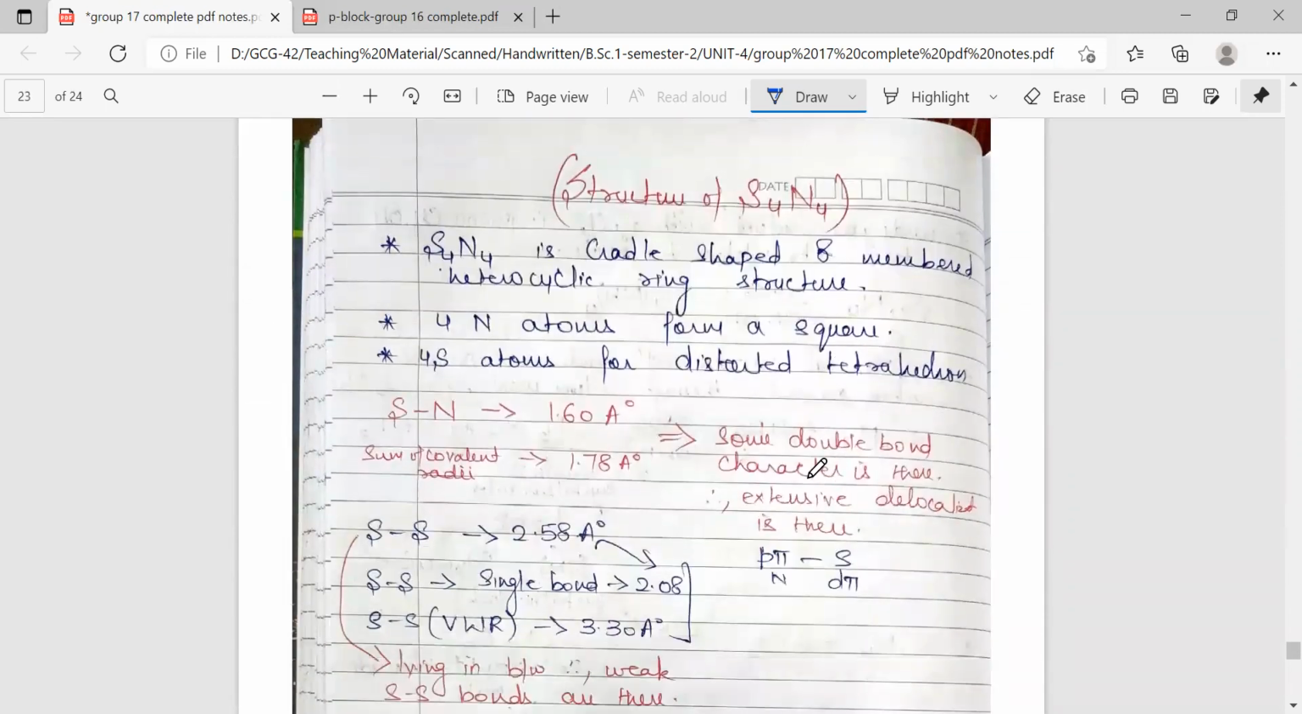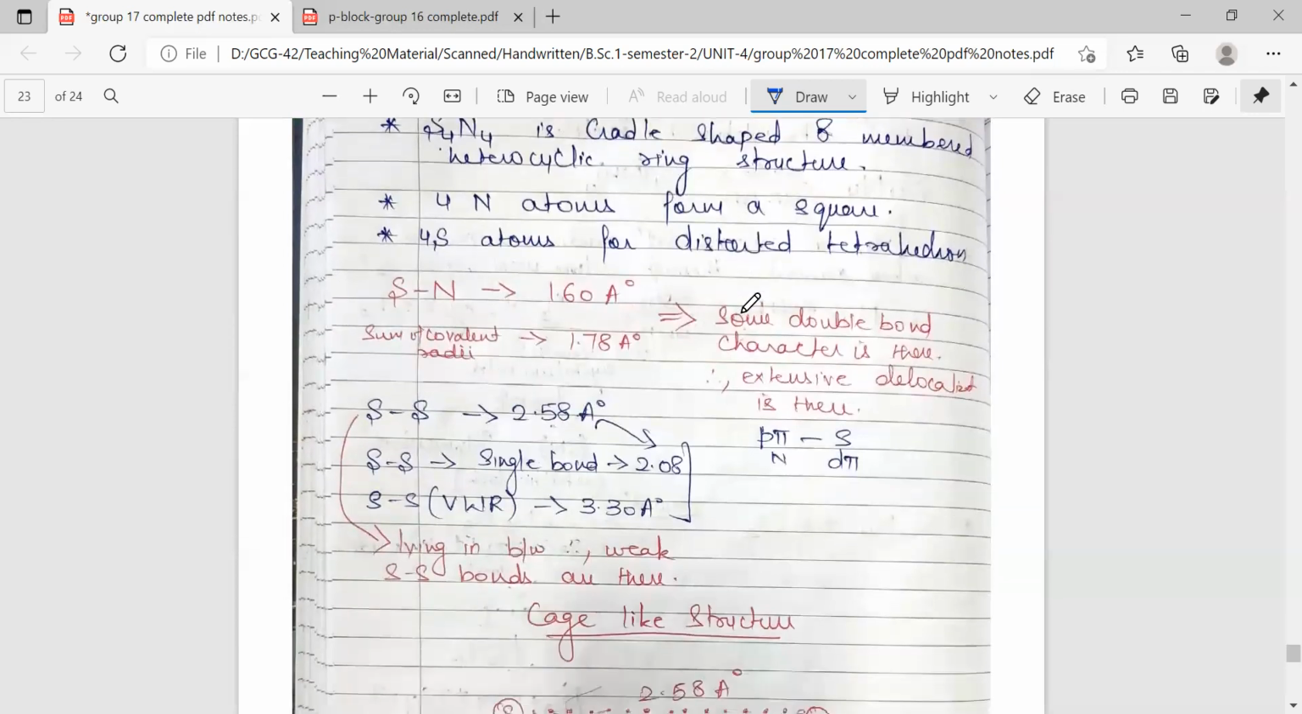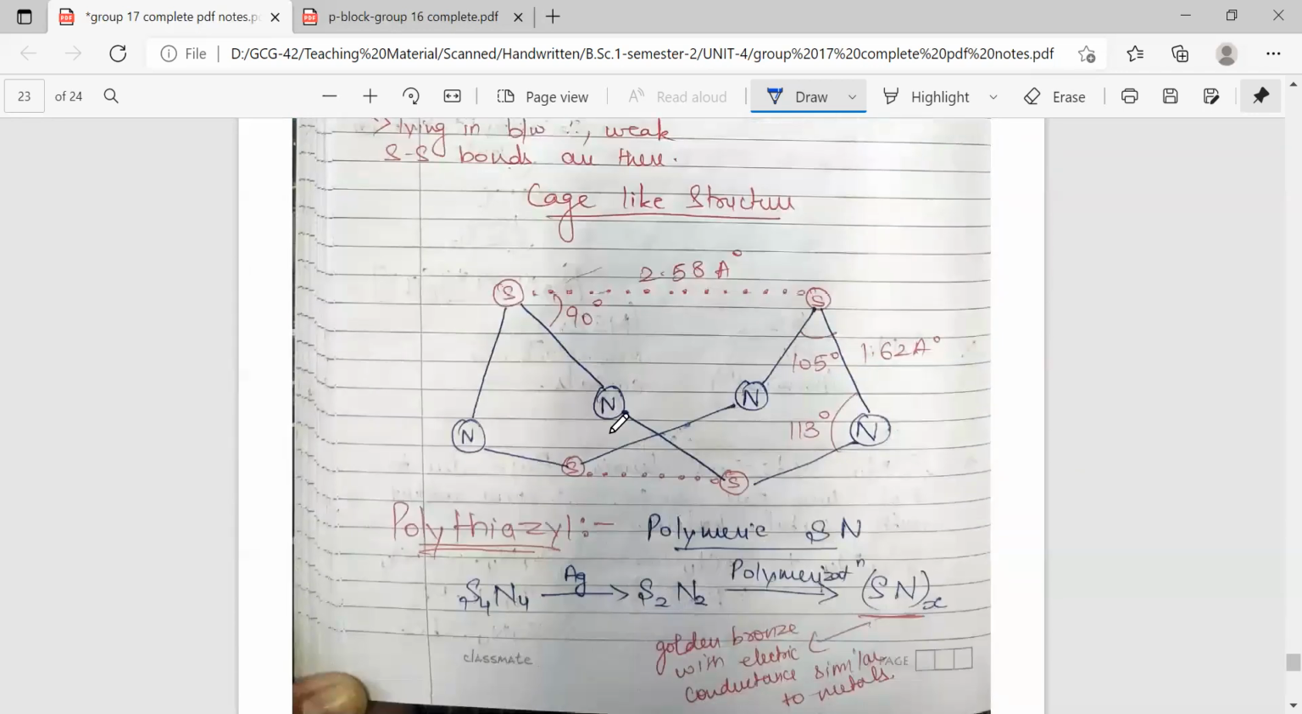If we talk about its structure, S4N4 is a cradle shaped 8-membered heterocyclic ring structure. It has 4 nitrogens which form a square. These 2 nitrogens are present at the back, and these 2 nitrogens are present at the front. The front ones have been shown widened to have the view of both, but actually they are just behind each other, so the square has been shown tilted.